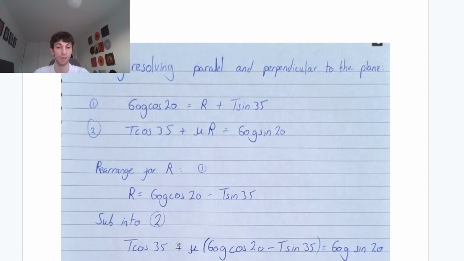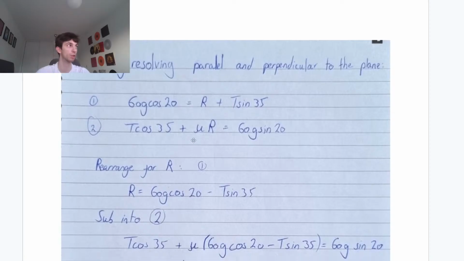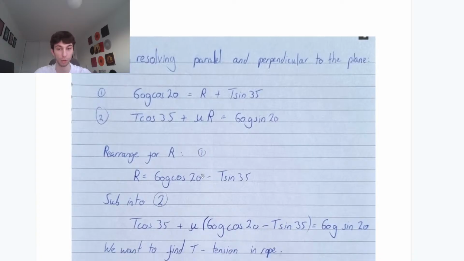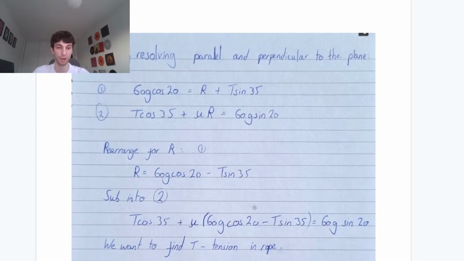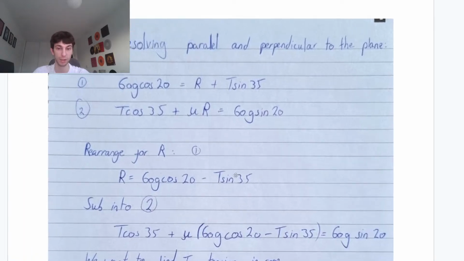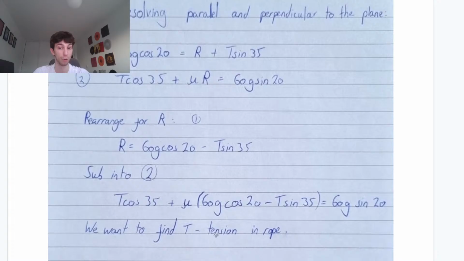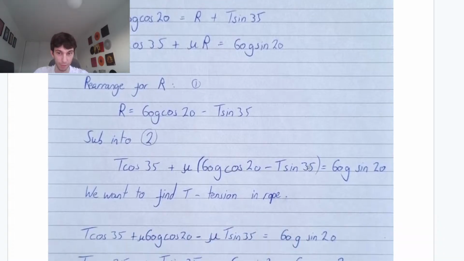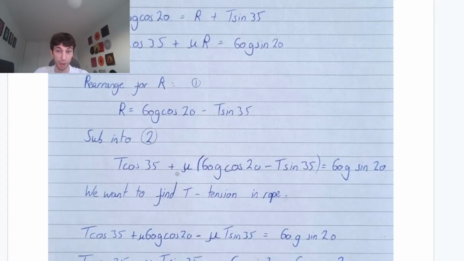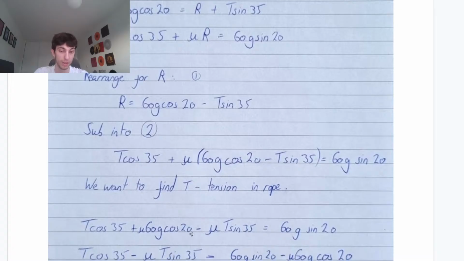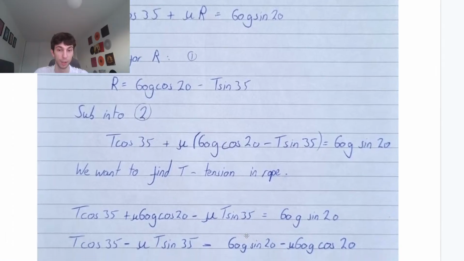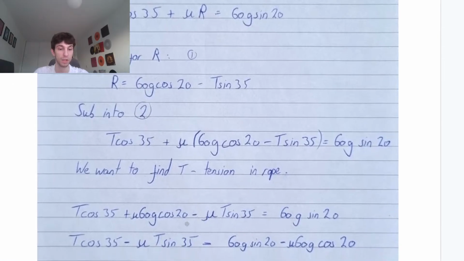So we have T cos 35 plus mu times, mu is a quarter, guys. We do know mu, just reminding you. I just wrote it out like this. You could already write in a quarter. So we have 60g cos 20 minus T sine 35. That will be equal to 60g sine 20. Okay, we want to find the tension on the rope, so we're going to make T the subject. So we can immediately expand all of this out. So we have T cos 35 plus mu 60g cos 20 minus mu T sine 35 equals 60g sine 20. Okay, we want to get all those T's on one side.